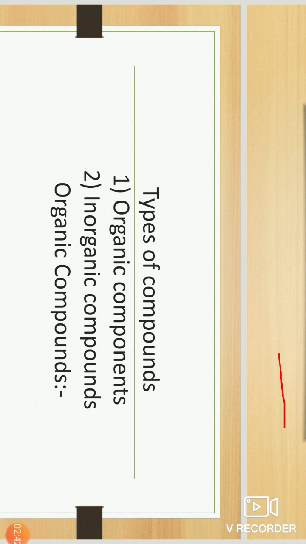Okay, chemistry has many branches, but the important branches are organic chemistry, inorganic chemistry and physical chemistry. Those three branches are most important. One, organic chemistry, which deals with organic compounds. Second, inorganic chemistry, which deals with inorganic compounds, and third, physical chemistry. Okay, those are the branches of chemistry.